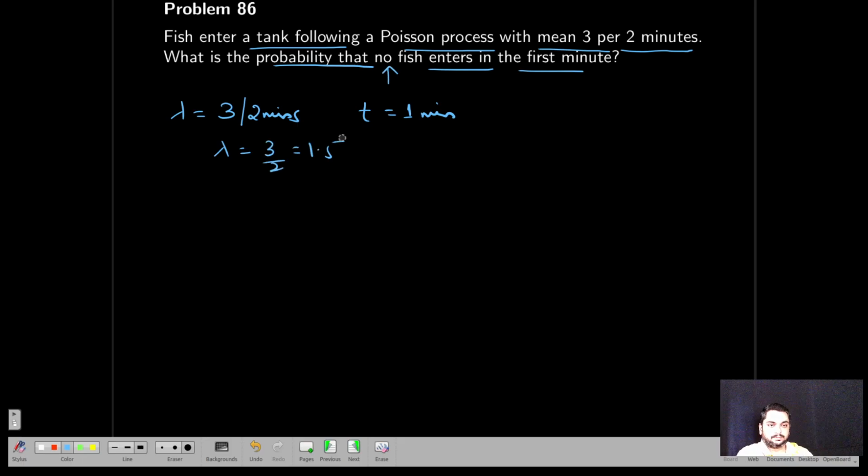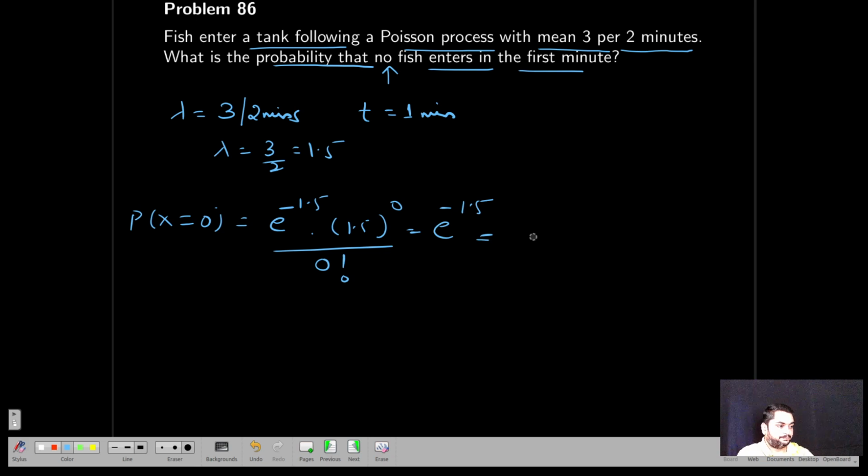No fish enters means you have to find P of x equal to 0. This is e power minus 1.5 into 1.5 to the power 0 divided by 0 factorial. This is e power minus 1.5, which is 0.223.